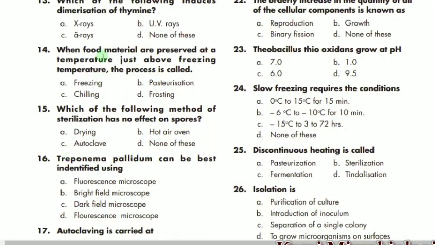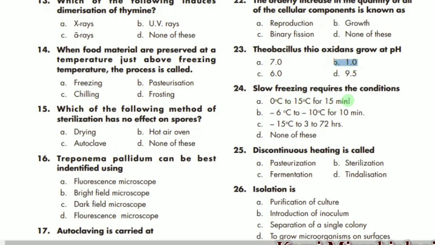MCQ 22 says that the orderly increase in the quantity of all of the cellular components is known as, it is called growth. B is the correct option. Thiobacillus thiooxidans grows at, so it mostly grows at a pH of 1.0, meaning these are acidophiles.